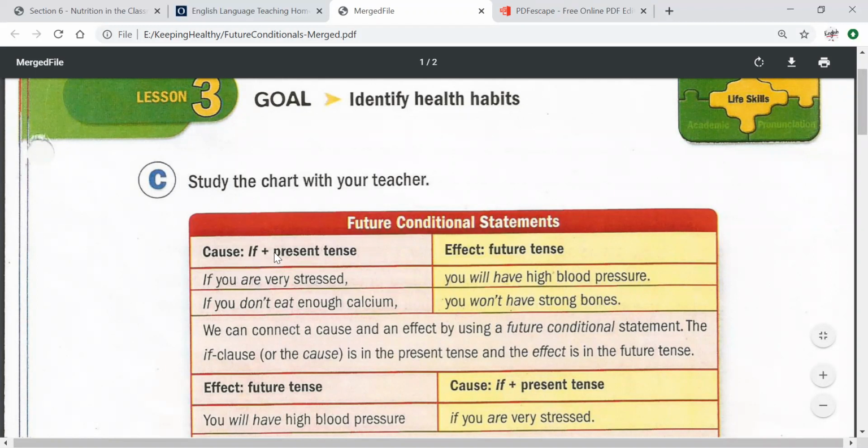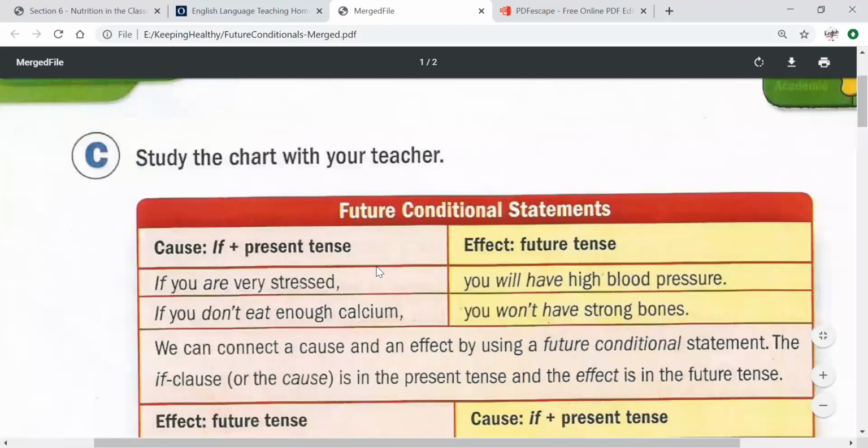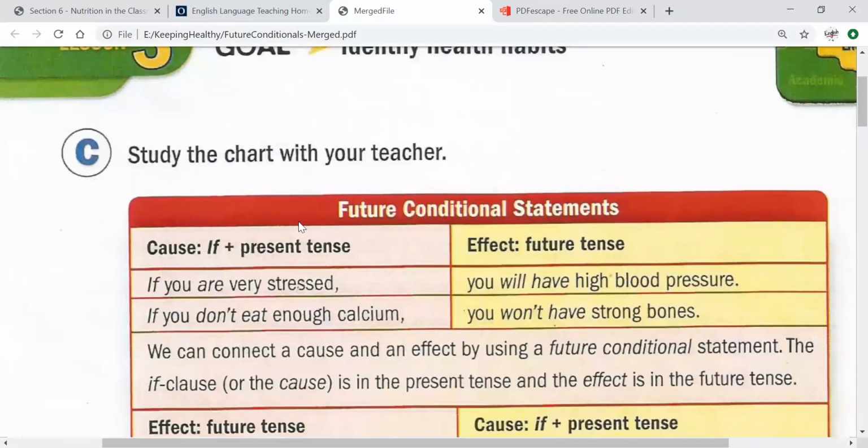Then I use a verb. Verb is any action in the present tense, right? For example, I eat, I run, I go, I walk. That's present tense. And the effect is what I get after. And this will be in the future tense, future, tomorrow.